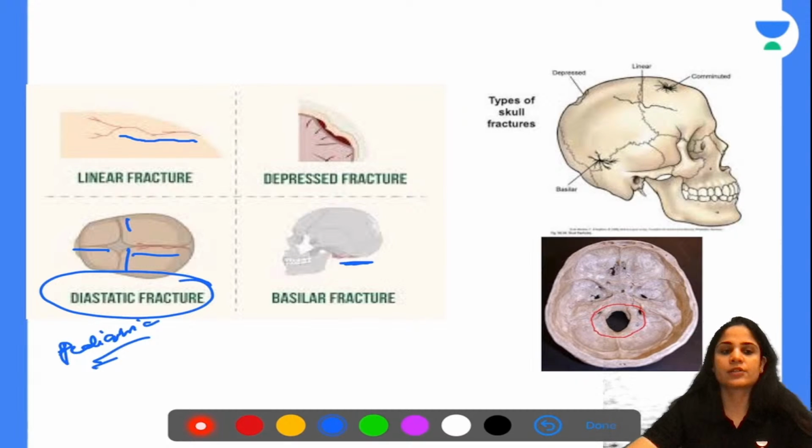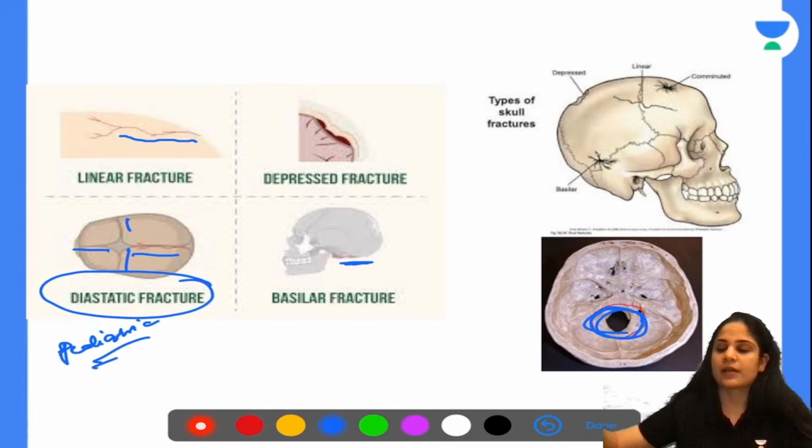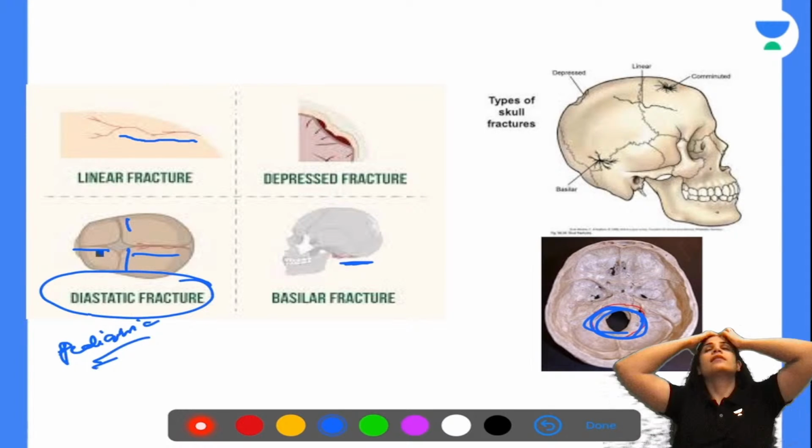Next question. An intern has been asked to collect blood for coagulation testing. Which colored bulb should he pick? Purple, blue, green, or red?